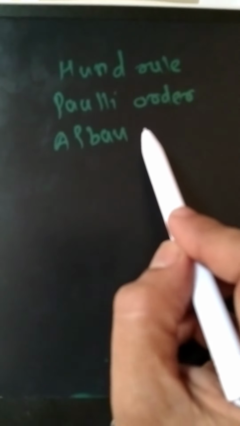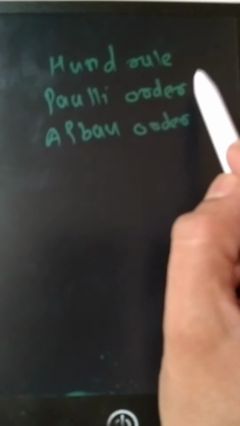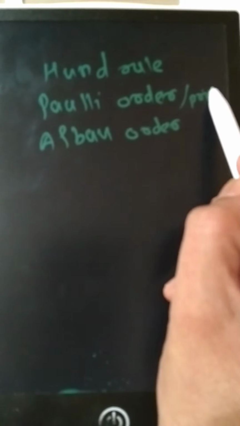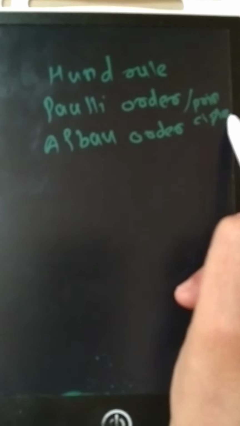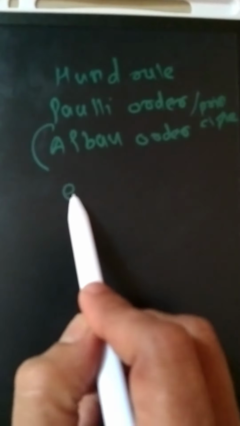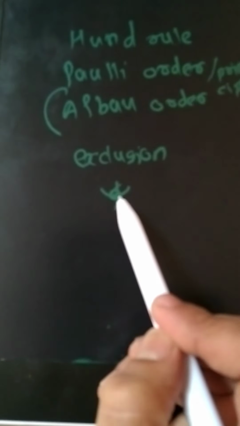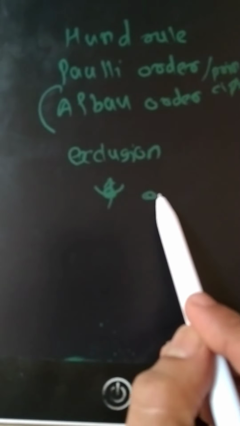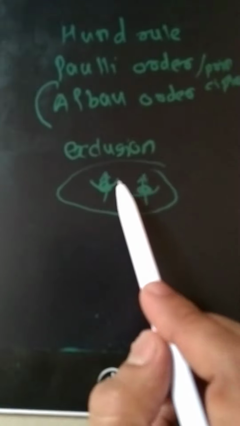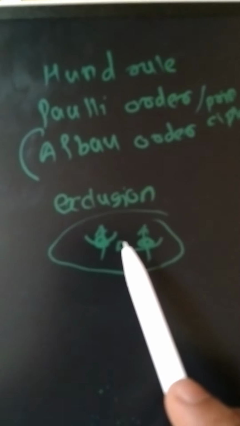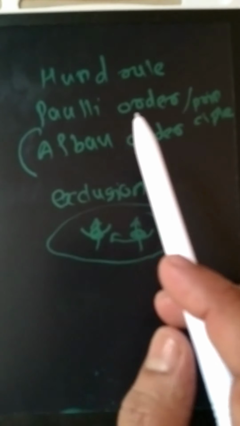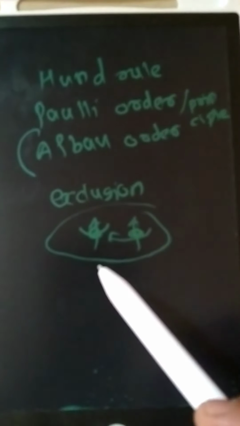That is Aufbau's order. And Pauli's principle is known as the exclusion principle, which means no two electrons in an orbital should have the same spin. If one electron is rotating clockwise, the other should rotate anti-clockwise in one orbital. That exclusion of the spins of the electrons given by Pauli is called Pauli's exclusion principle, or Pauli's order for the spin.